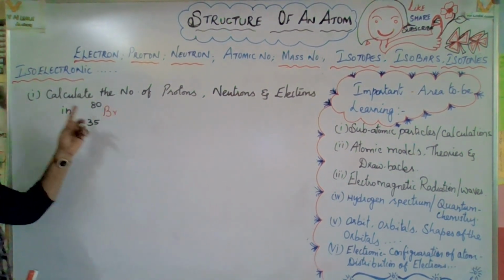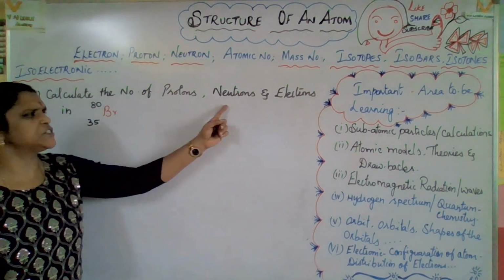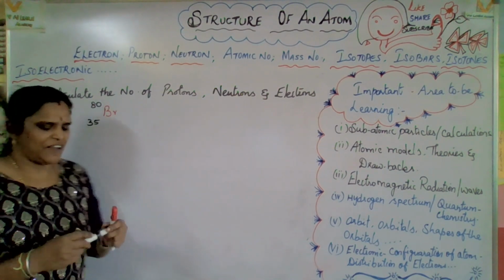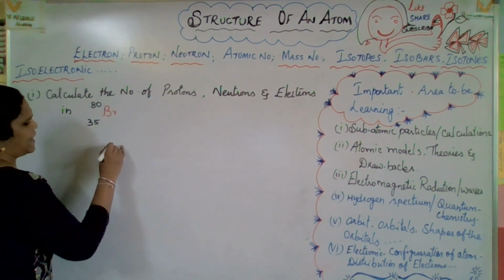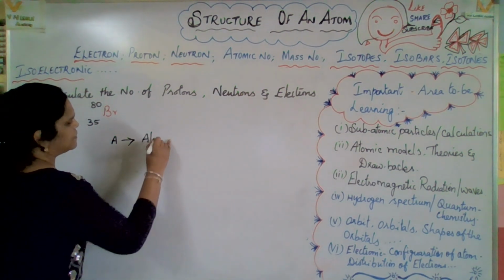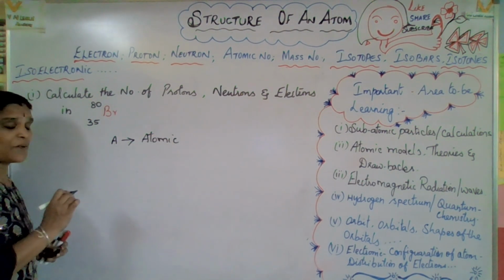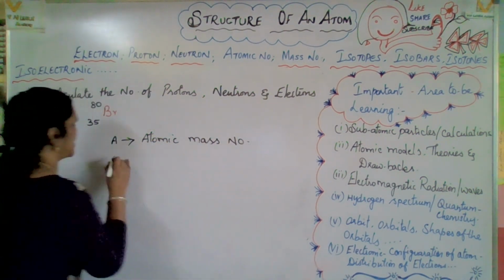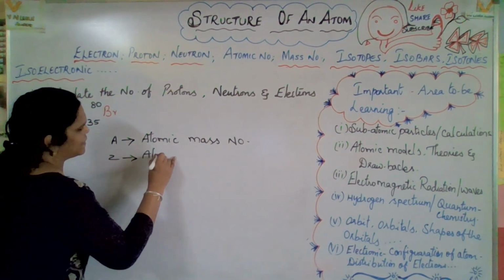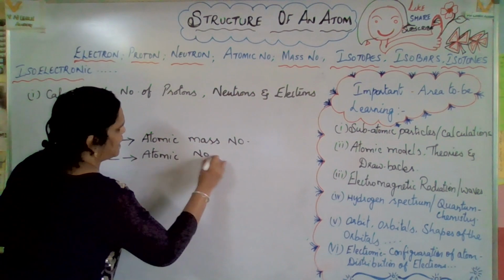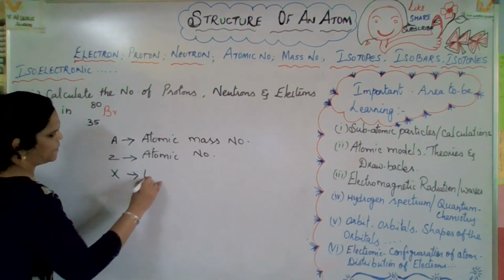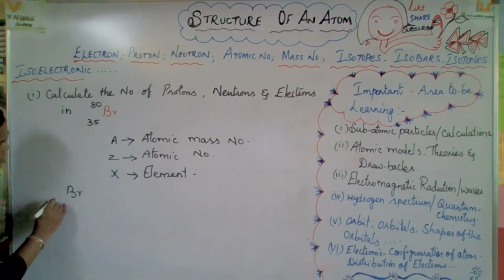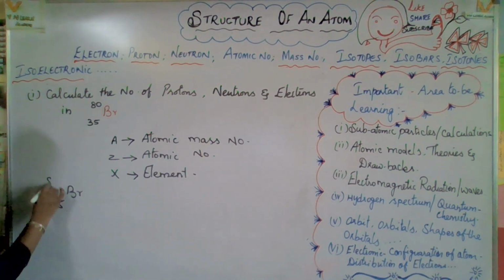Now let us check the NCERT question. Calculate the number of protons, neutrons and electrons in bromine 35, 80. You know very well what A and Z are. A is the mass number, Z is the atomic number, and X is the element. Considering bromine, here Z is 35 and A is 80.